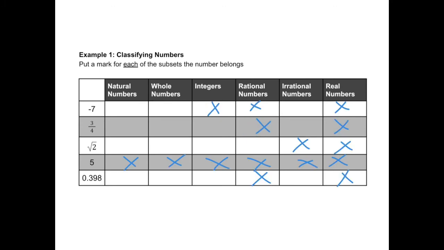So here's that chart completely filled out. You'll notice that the number 5 has all of them completed. So if you were to have to put a mark for each of the subsets, or to identify all of the subsets for which a number belongs, then you would list them all out. If you were just classifying the number 5, the number 5's answer would be natural number. The number 0.398 would be a rational number. Square root of 2 is irrational. 3/4 is rational. -7 is an integer. So we're going to the smallest bubble that they're in whenever we're actually giving it a name.